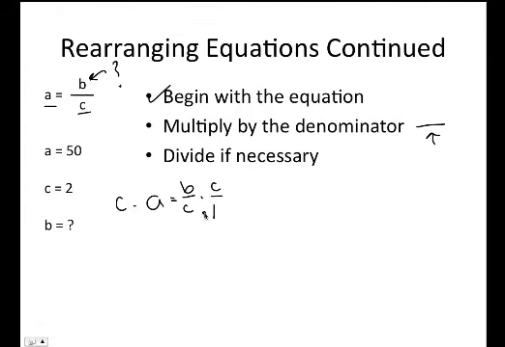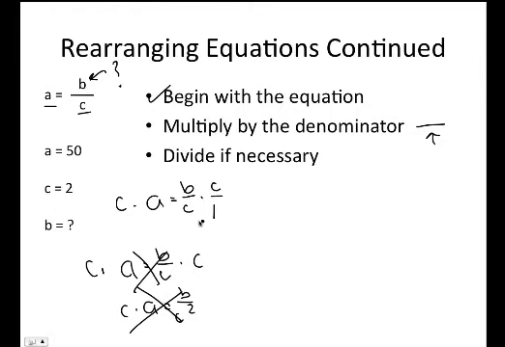And let me go back to that placeholder thing real quick. Here's a mistake that some people make. They go A equals B over C times C, because what you do to one side you do to the other, and they wind up with C times A equals B over C squared. Because instead of canceling out the C's, they had C times C, and this is a big mistake right here. We don't want to wind up with this. Now we have a more complicated equation. Let's stay away from this. The easiest way to do that, throw the C over 1. It's a nice little placeholder. It doesn't take much time, and you'll avoid mistakes later.